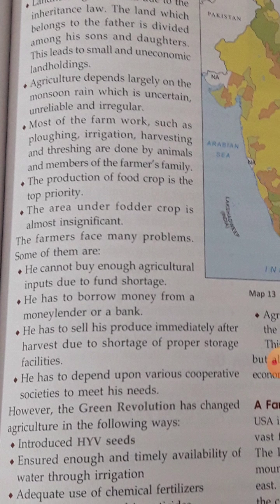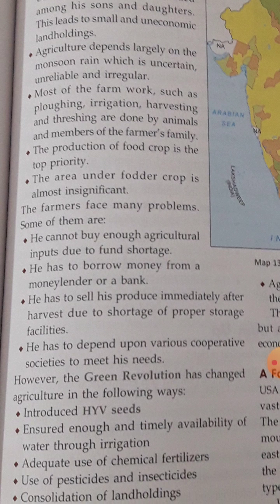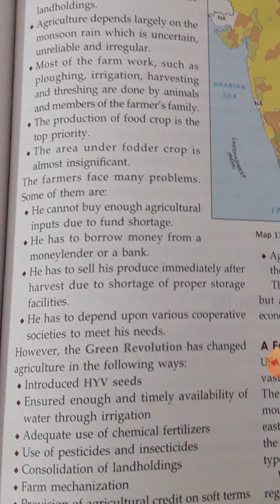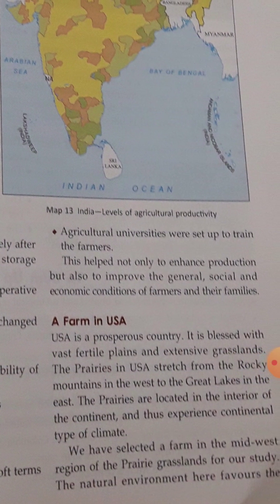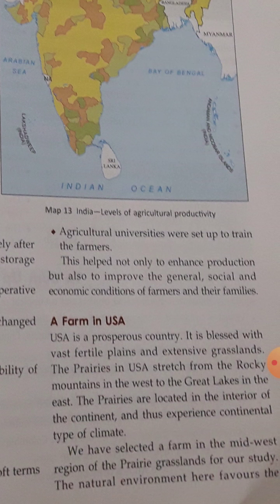So, Green Revolution, I hope you have already heard that the Green Revolution has changed agriculture in the following ways. It introduced HYV seeds, ensured enough and timely availability of water through irrigation, adequate use of chemical fertilizer, use of pesticides and insecticides, consolidation of land holdings, farm mechanization, and provision of agriculture credit. Agriculture universities were set up to train the farmers how to grow crops, and this helped not only to enhance production but also to improve the general social as well as economic conditions of the farmers and their families.